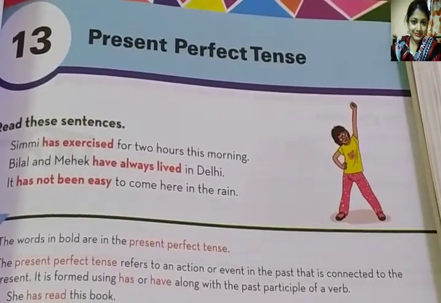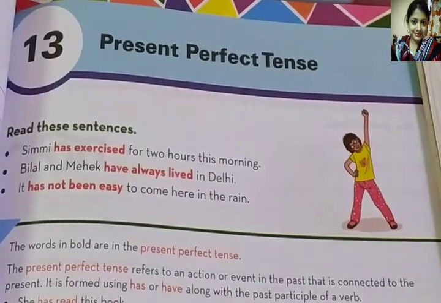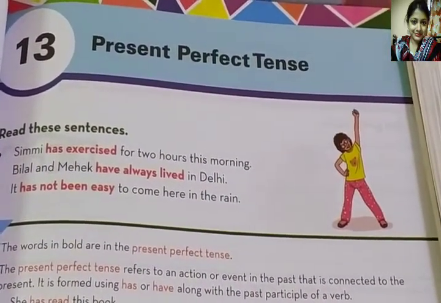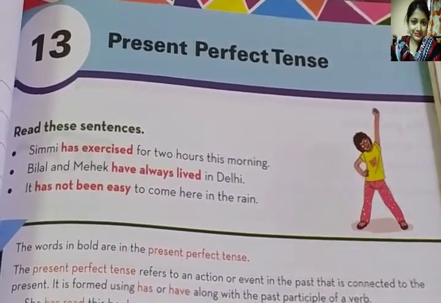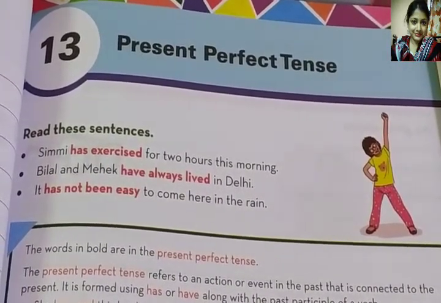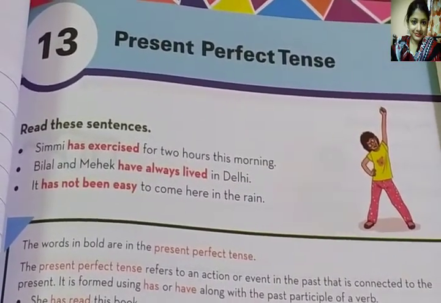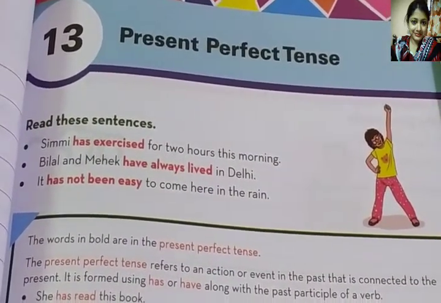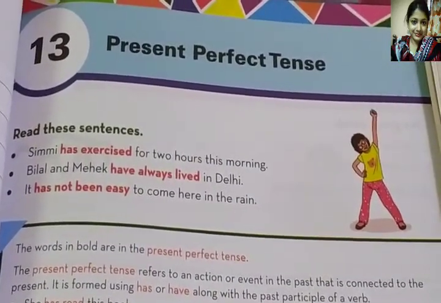You know, present tense is divided into four parts. Same wise, past tense and future tense are divided into four parts respectively. So what are these four parts? Simple present tense, present continuous, present perfect and present perfect continuous. Same wise, simple past, past continuous, past perfect and past perfect continuous. And future tense also: simple future, future continuous, future perfect and future perfect continuous. So this is the third form of present tense.